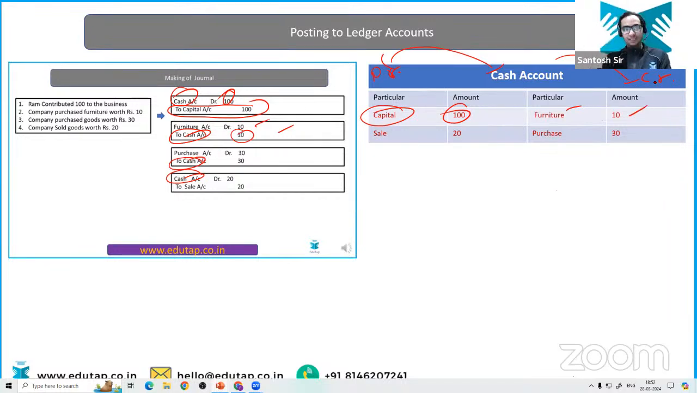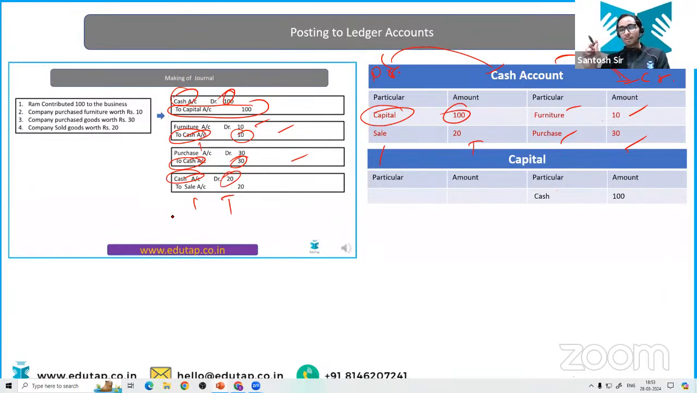Absolutely correct. Now let's come to the third transaction. Purchase account debit to the cash account. Again, come to the credit side and write purchase and amount 30. Everyone is correct. Similarly for the fourth transaction, on the debit side, we are going to write sale and we are going to write amount as 20. Everyone is clear about this thing.